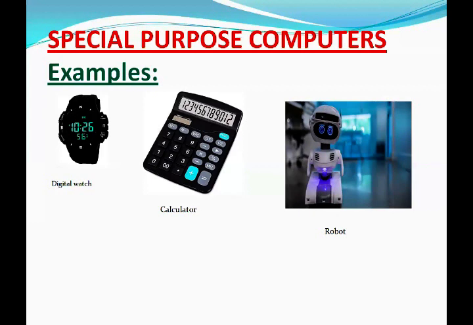Examples of special purpose computers are video games, digital watches, calculators, dish antennas, receiver systems, radars, flight control systems, industrial robots, etc. Okay.